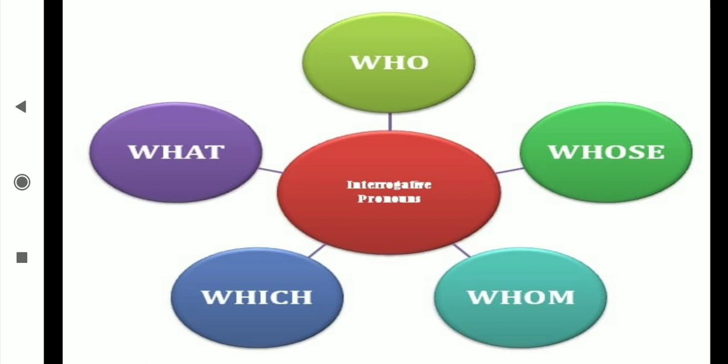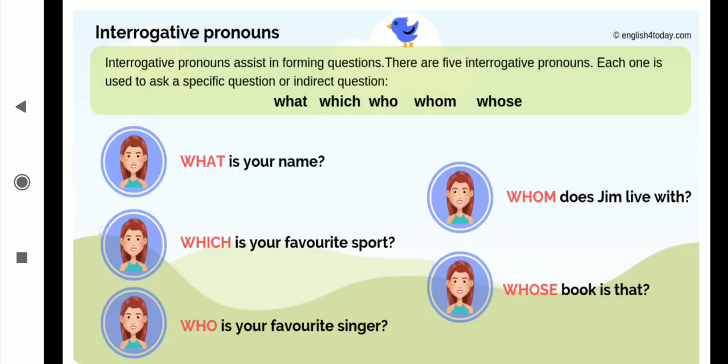Again I will say that after an interrogative adjective, immediately a noun is coming, like which pen, which ball, which color. But after an interrogative pronoun, a noun is not coming, like whose, who are these boys? Okay, who are these boys? Then that time immediately nothing came. That's why we are taking it as the interrogative pronoun.